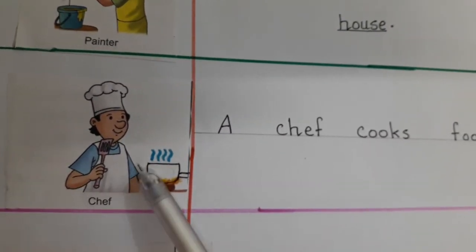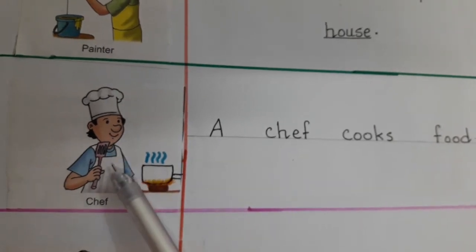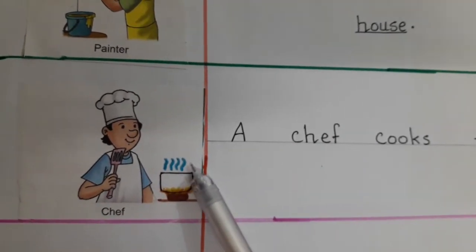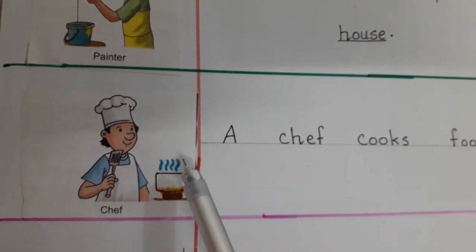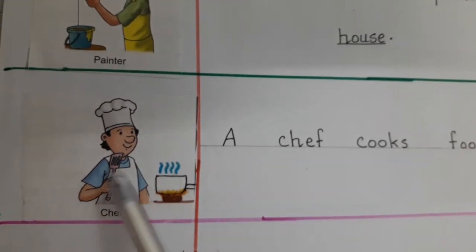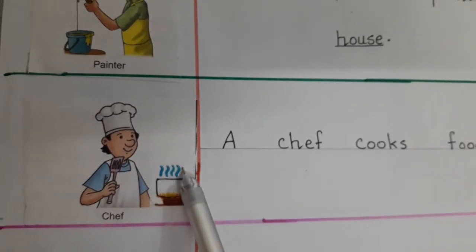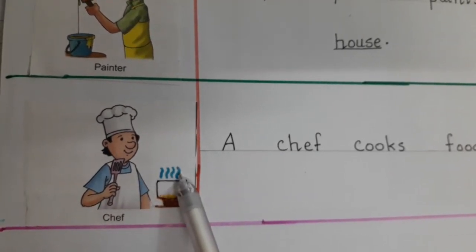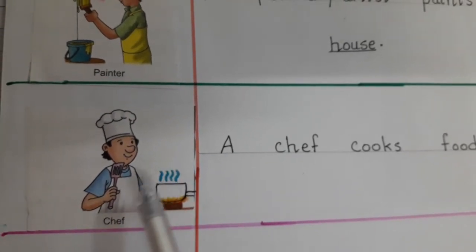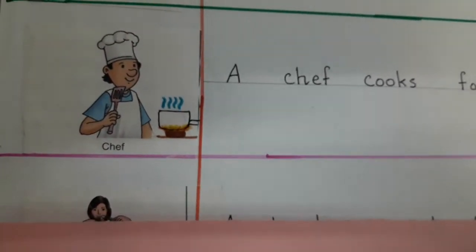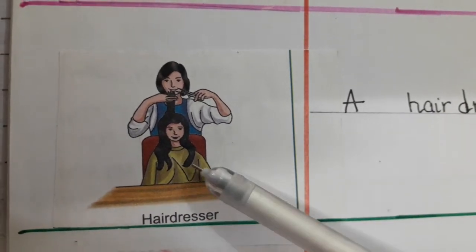This is a picture of a chef. So what is he doing in this picture? You can see he cooks food. A chef cooks food. So what is the action of a chef here? Cook. So cooks is an action that is called a verb. Move to the next picture.